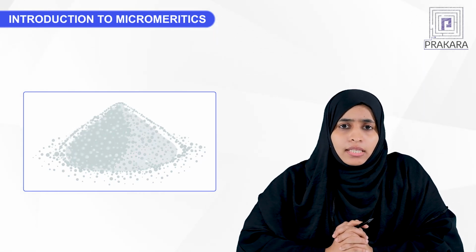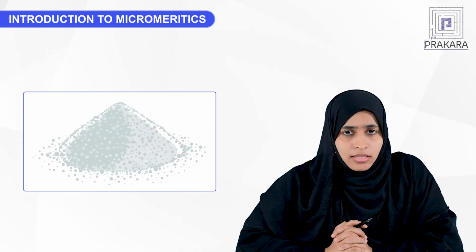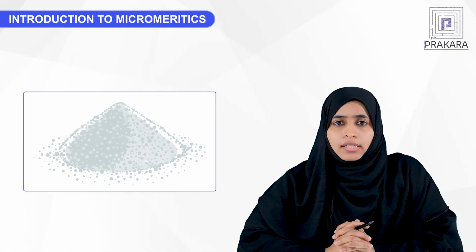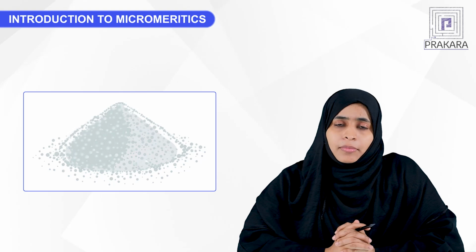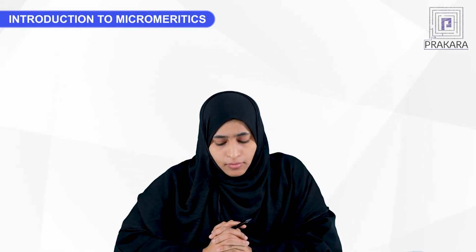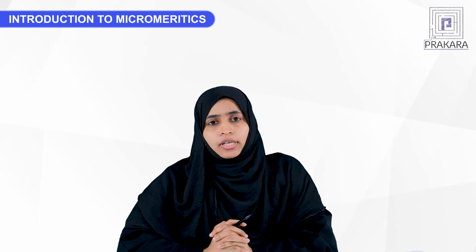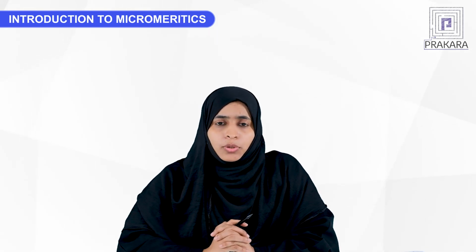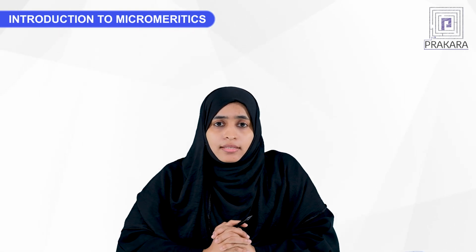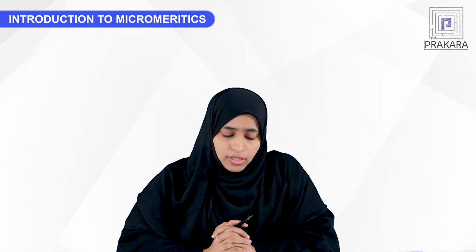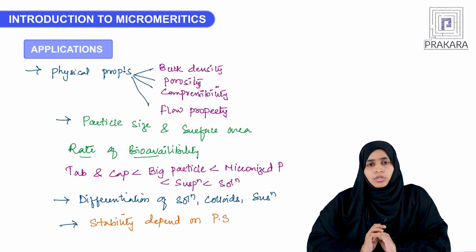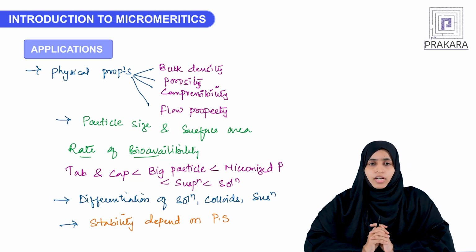By taking particles of various sizes and shapes, we will see in detail the effect of size and shape of the particles on the activity of the drug molecule. We will see one by one what micromeritics is, what its importance is, how to determine size, shape and molecular weight, and what the advantages and disadvantages are. So let's see the importance or application of micromeritics in the field of pharmacy.